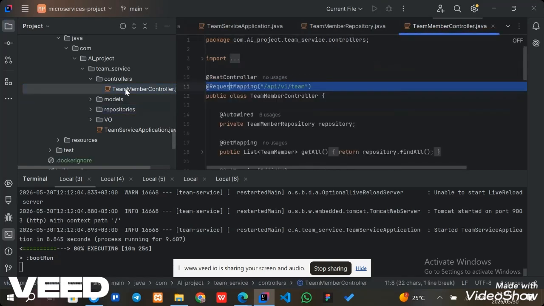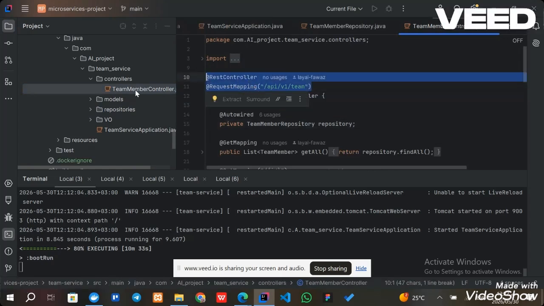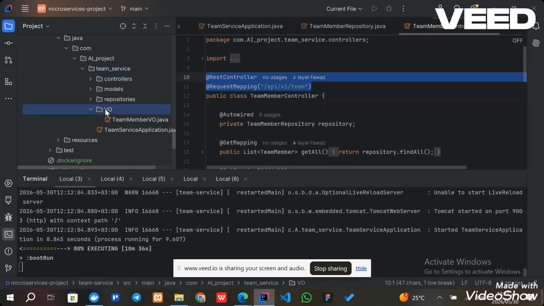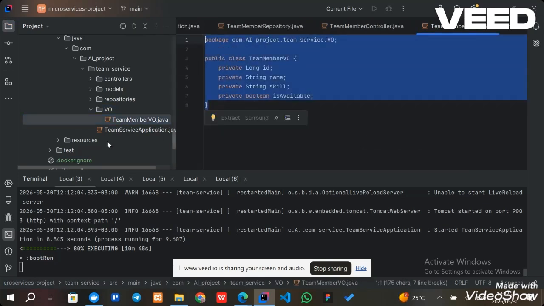Now I have the controller, team member controller. I have RestController and RequestMapping, which define REST endpoints. I also used VO classes, value objects. These transfer data between services. For example, team member VO. This class carries team member data from the team service to the planning service.